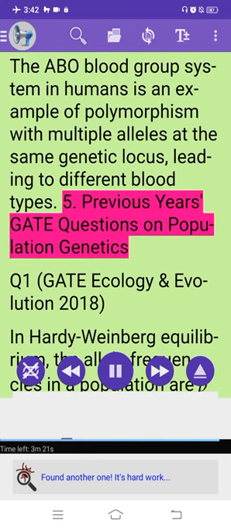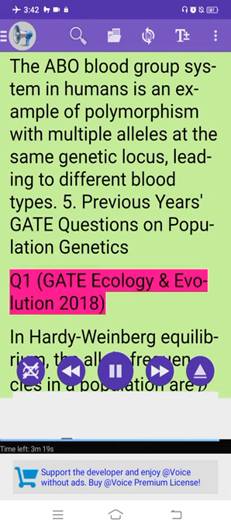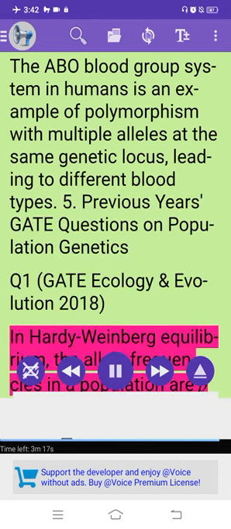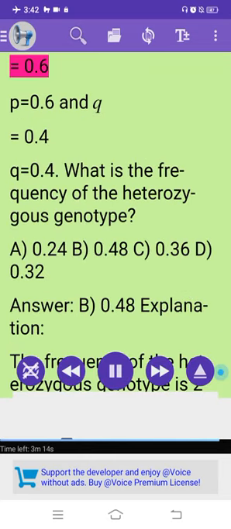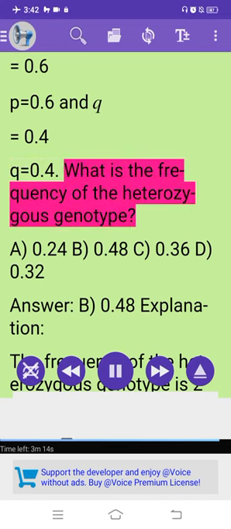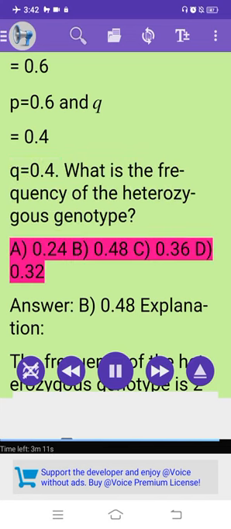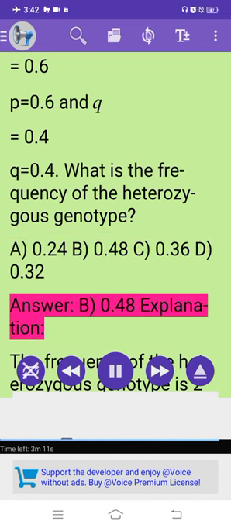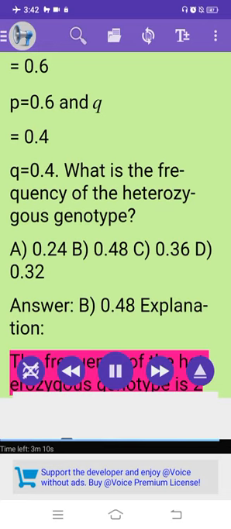5. Previous year's GATE questions on population genetics. Q1, GATE Ecology and Evolution 2018. In Hardy-Weinberg equilibrium, the allele frequencies in a population are p equals 0.6 and q equals 0.4. What is the frequency of the heterozygous genotype? A. 0.24, B. 0.48, C. 0.36, D. 0.32. Answer: B, 0.48.